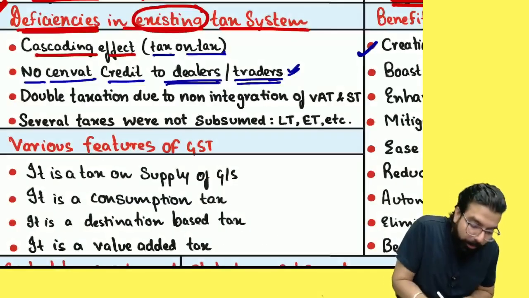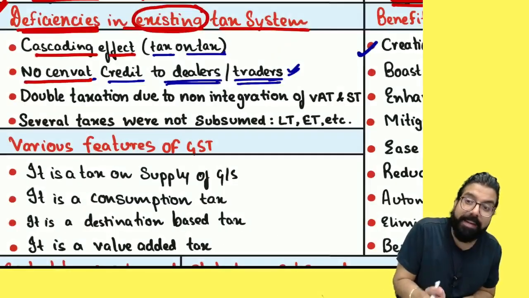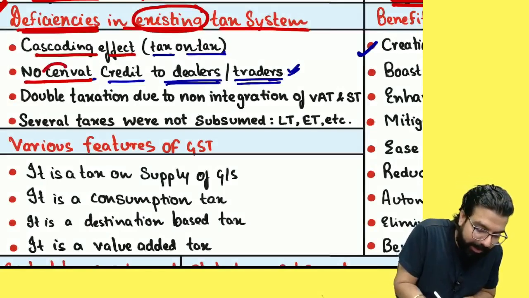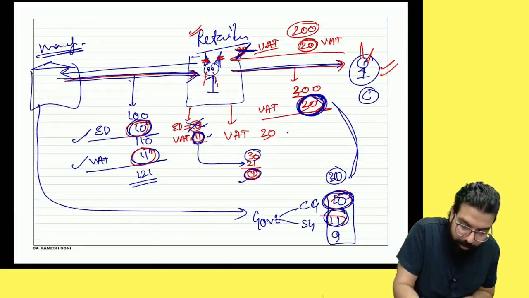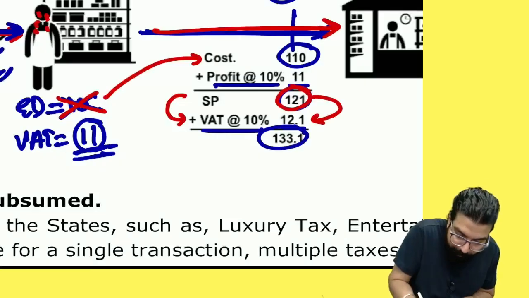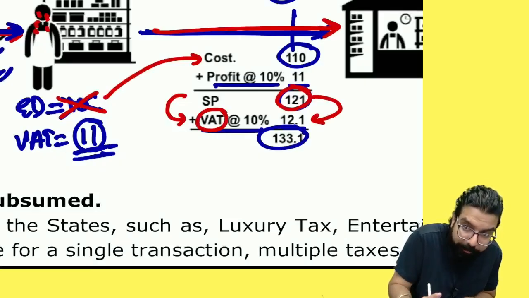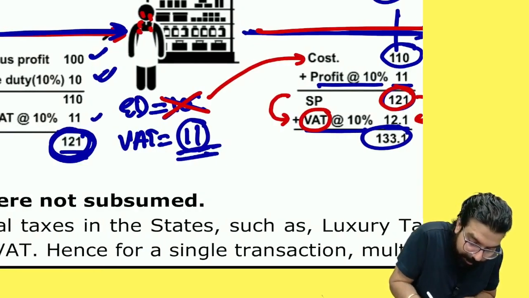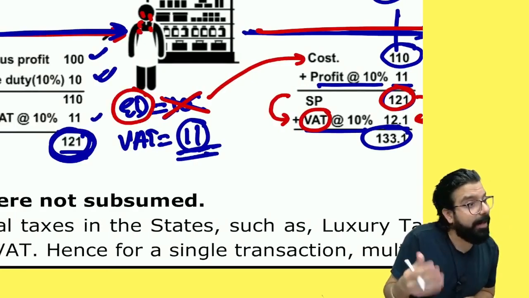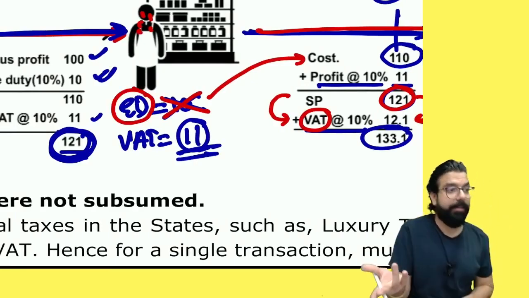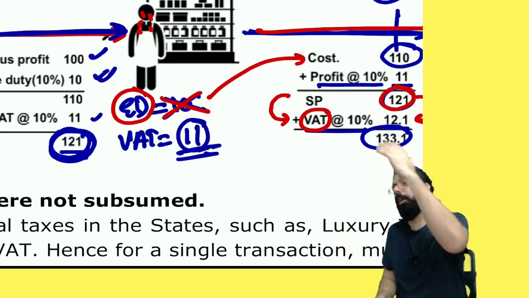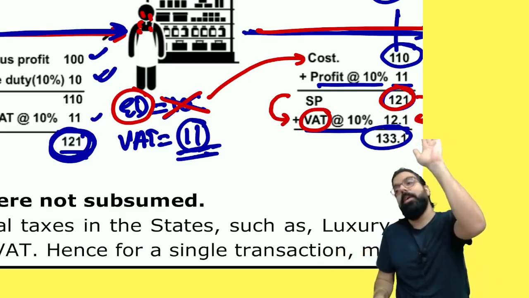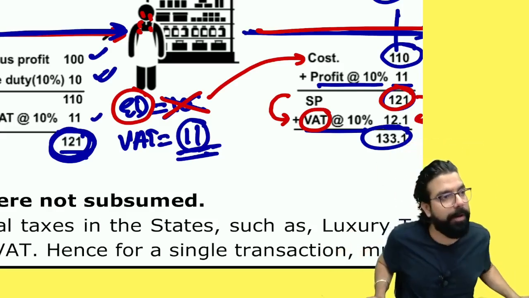So, no SENVAT. SENVAT means central excise duty is also called what, everyone? SENVAT, central value added tax. See, this VAT is collected by the state government. This excise duty was collected by whom? So central excise duty is also called central VAT. Is my point clear to all? Earlier, it used to be called what? Central value added tax. Is my point clear to all?